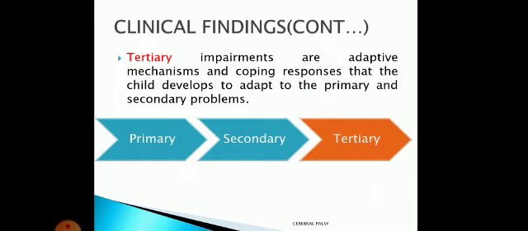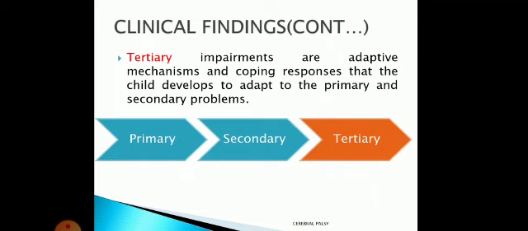So tertiary impairments means what? They are adaptive mechanisms or coping responses. Like there is calf tightness, but it results in equinus and contracture. Then what happens? The patient will not be able to place the foot properly on the ground, so gradually the patient will start recurvatum at the knee joint. That is knee hyperextension.